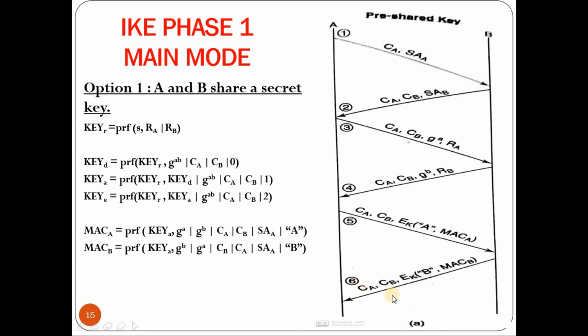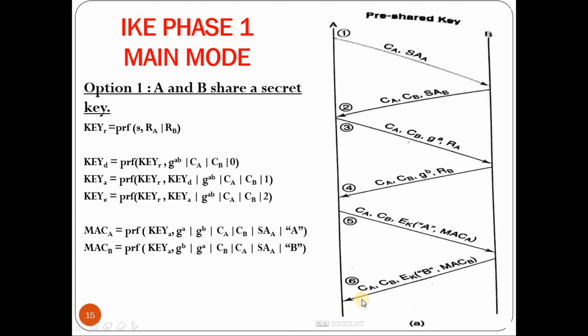It comprises cookie A, cookie B, and it also places the identity of B and MAC B, which is encrypted again using key K, that is key E, the encryption key, and that is sent to A. On receiving, A decrypts the message, picks the identity, and user A will compute MAC B, because MAC B requires the identity of B.